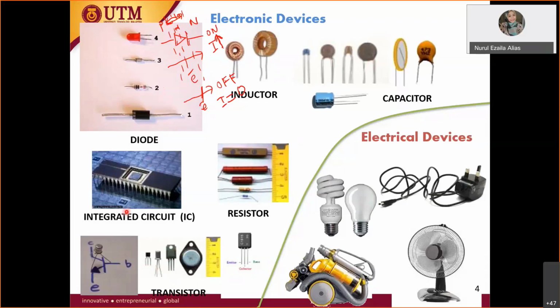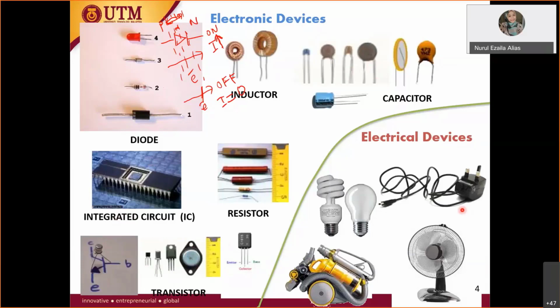So in your electronic gadget now, in your computer processor, you are actually using this integrated circuit, IC. So why do you have to learn this? Because you need to know what is inside this IC. Inside the IC, you have these particular electronic devices. All right, so electrical devices, like the charger of your phone, that is the electrical part.